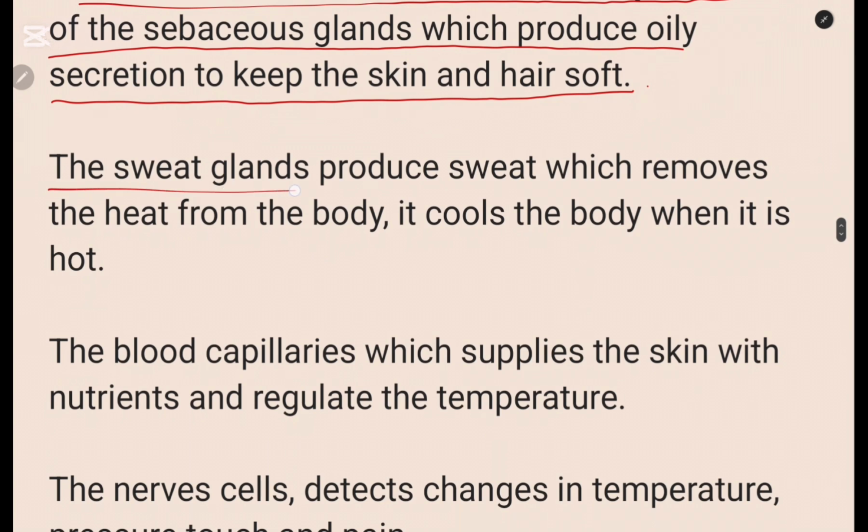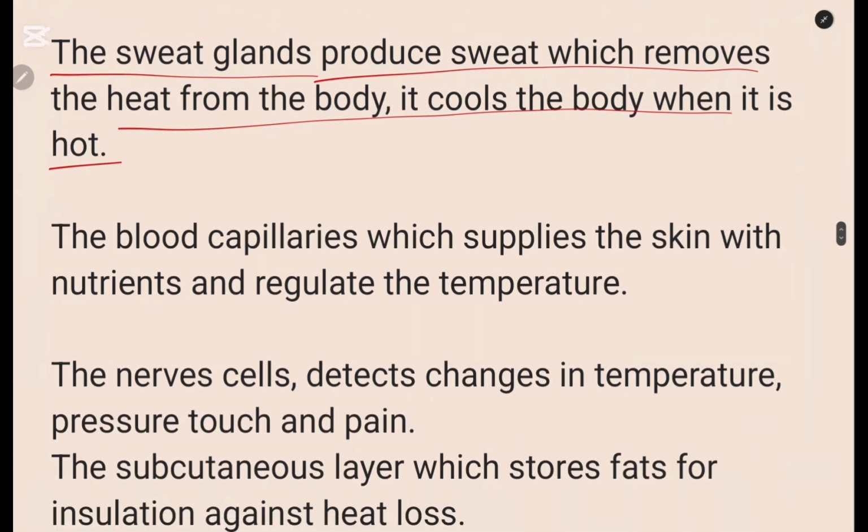Then we write on the sweat gland. The sweat gland produces the sweat, which removes the heat from the body, and it cools the body when it is hot. Okay, so that is the function of the sweat gland as part of the skin.